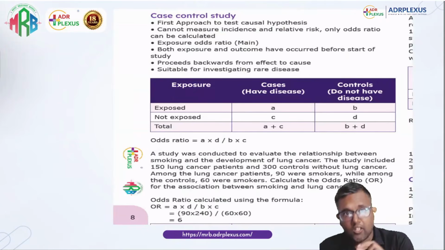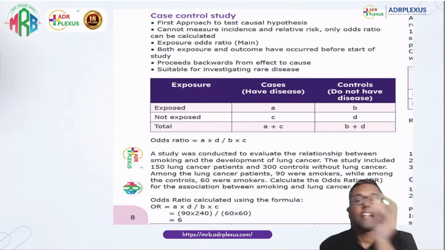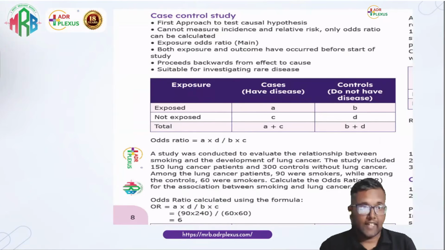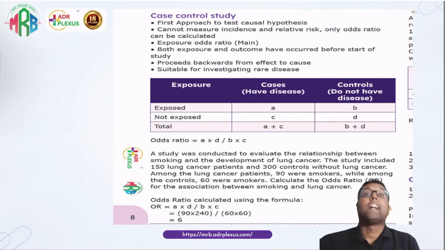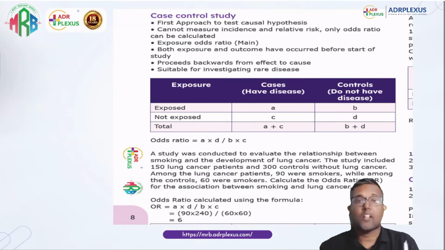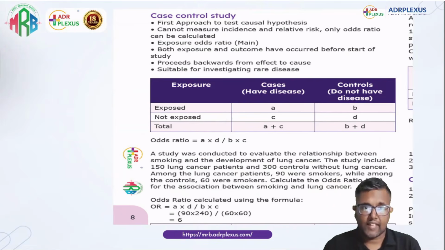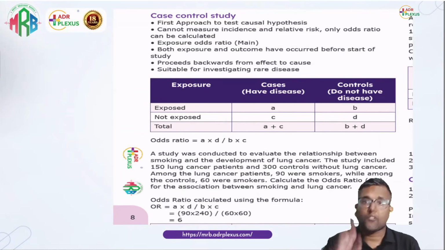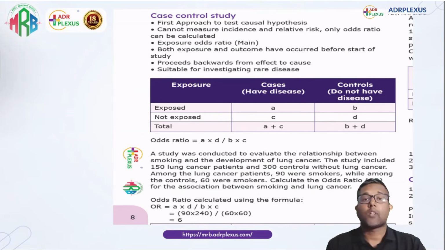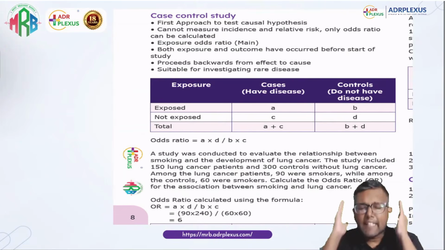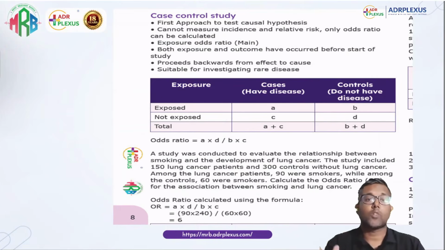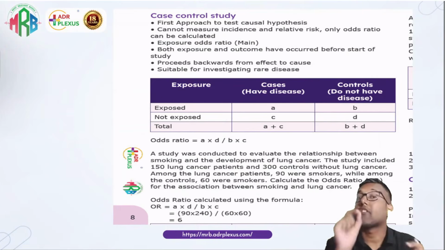Like in a study on the role of alcohol in the causation of esophageal cancer, if the people are also smoking, we cannot tell whether smoking or alcohol caused esophageal cancer. This third factor, which affects the relationship between exposure and outcome and is independently associated with both, is called the confounding factor.